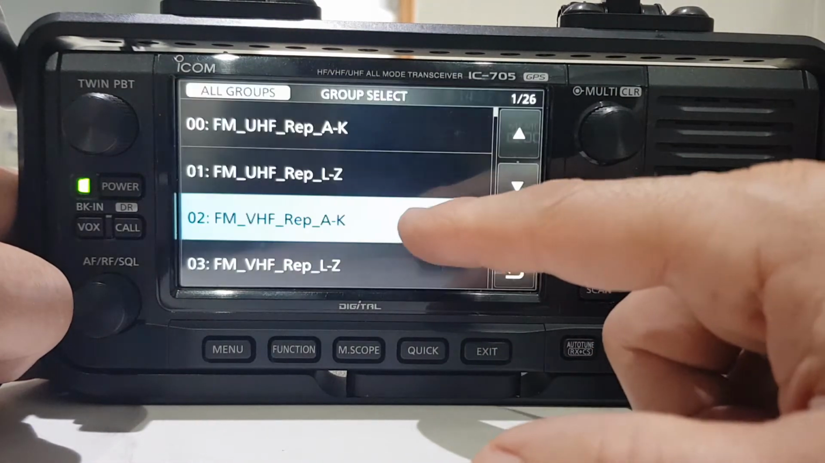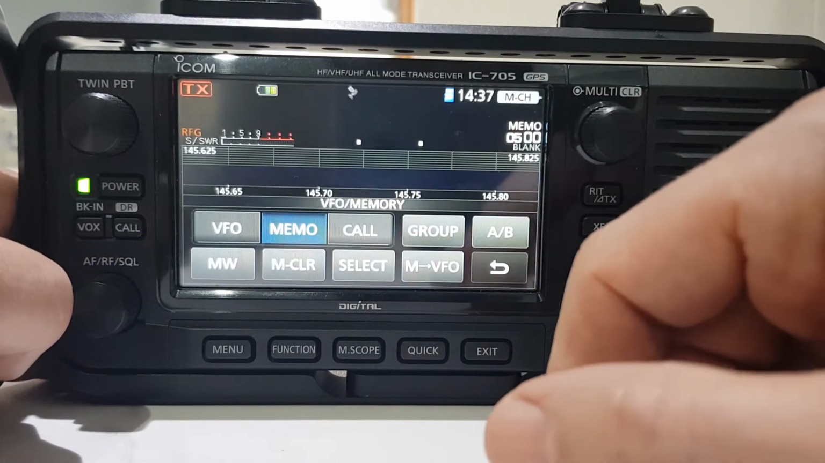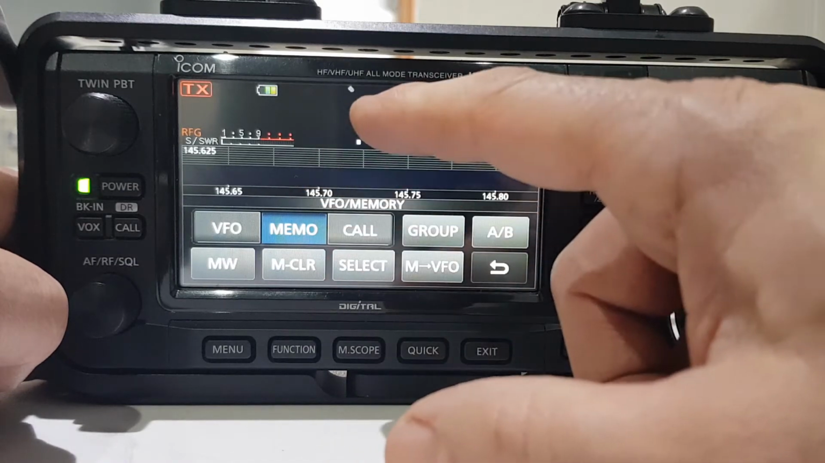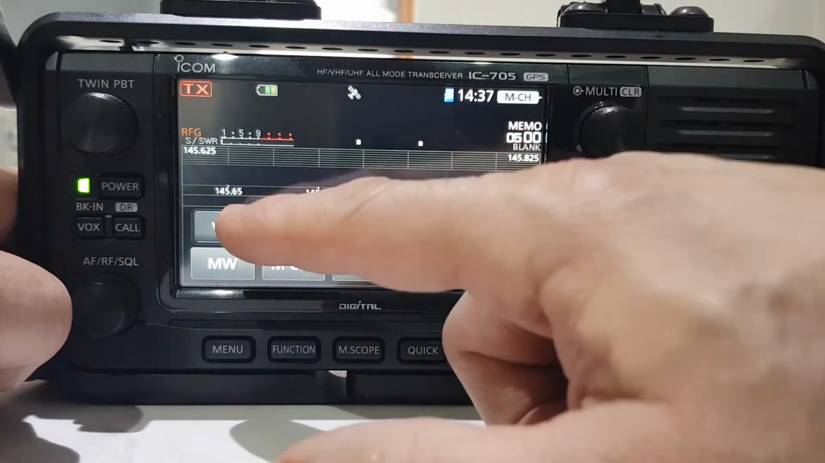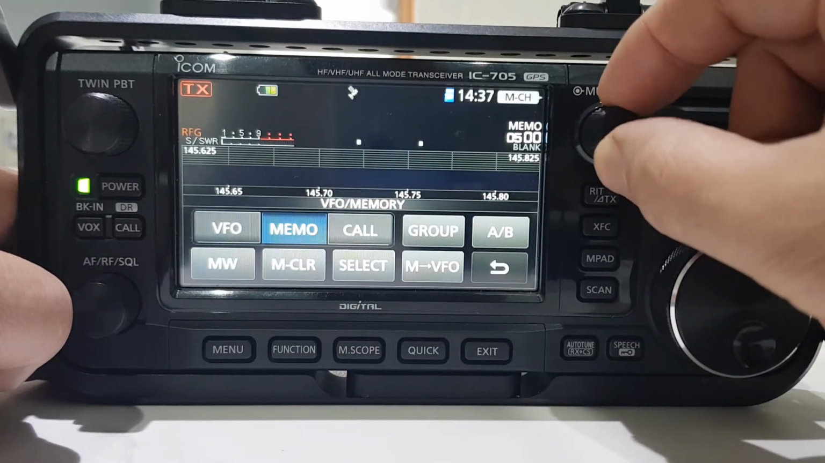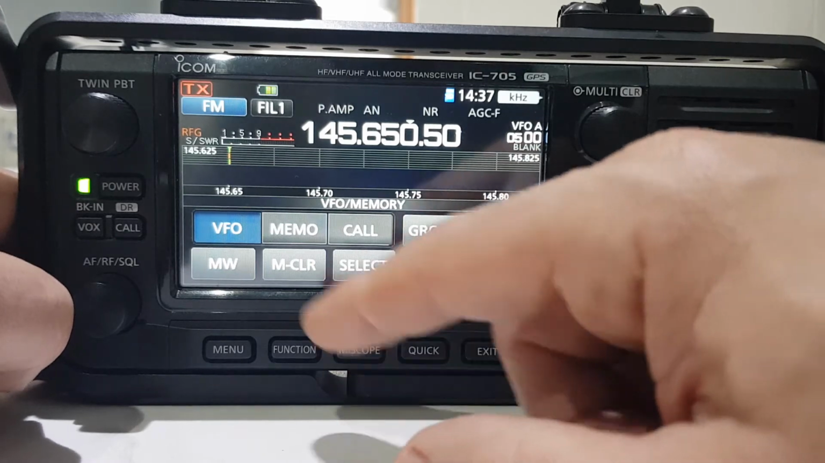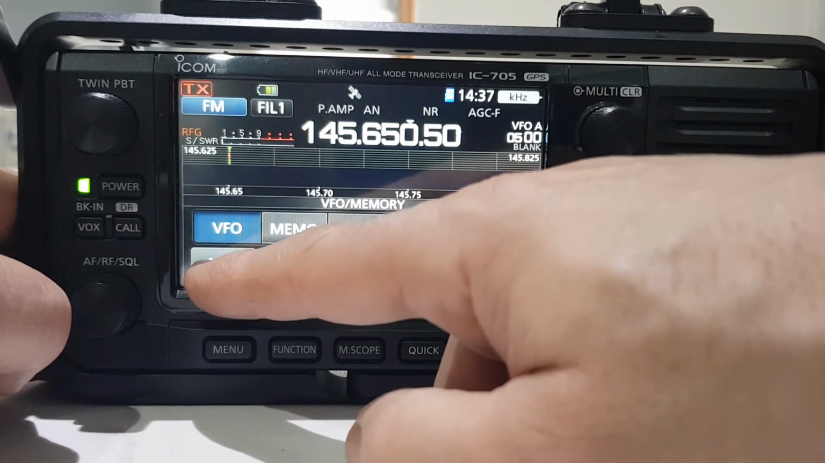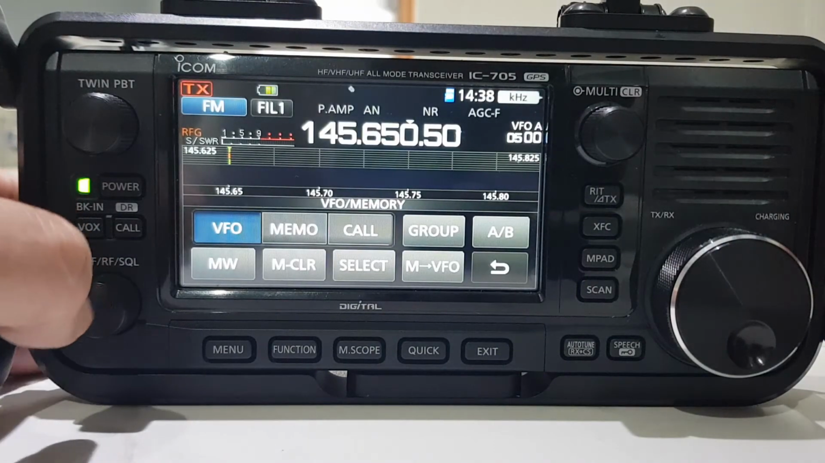So let's just keep us in that group. So we just put ourselves in that group. We can actually add channels from this section. So tap the frequency. Let's get it right. Right, we've tapped the frequency, and now let's hold MW. So look, in group 05, it's numbered as 00.